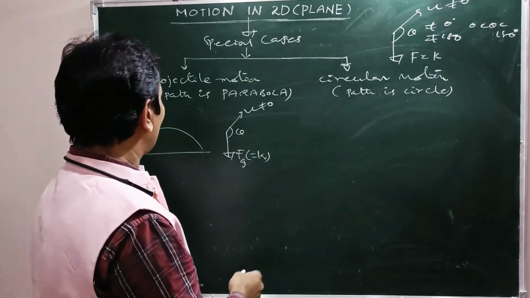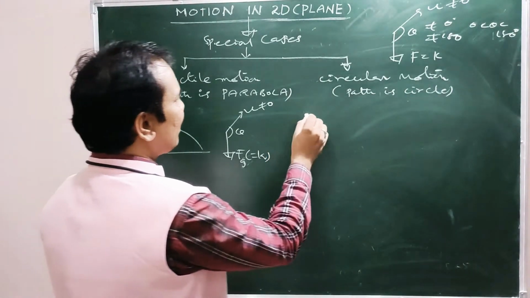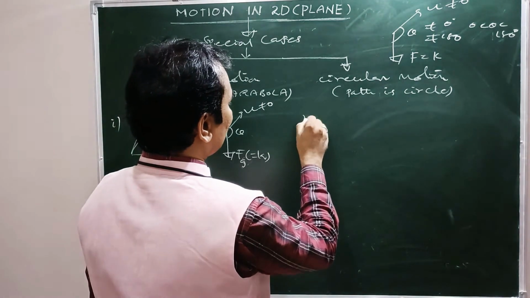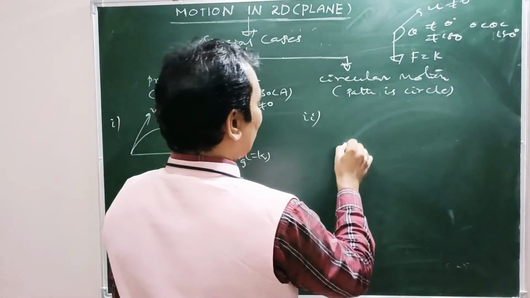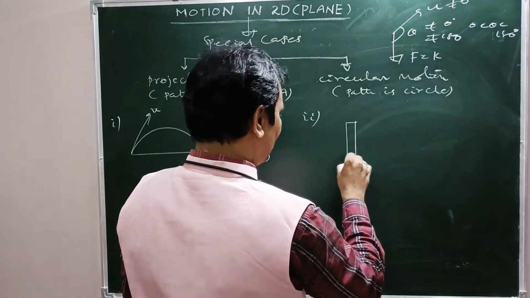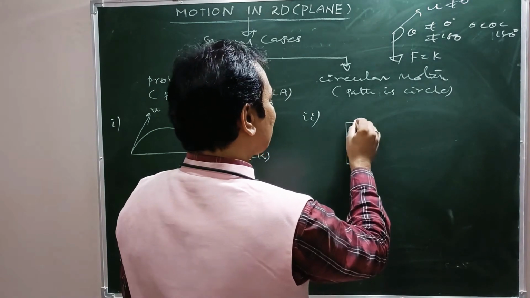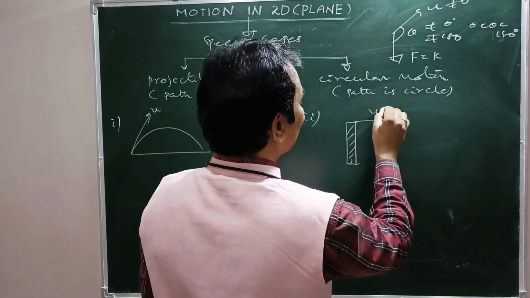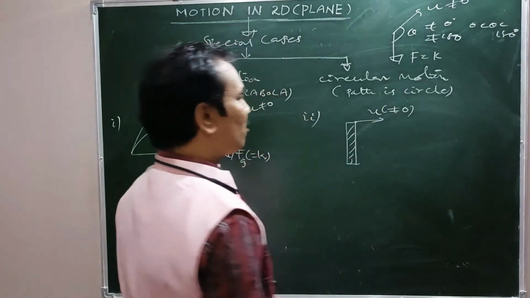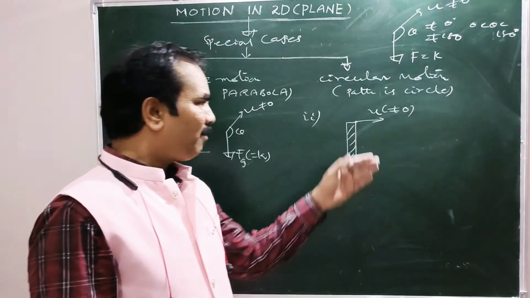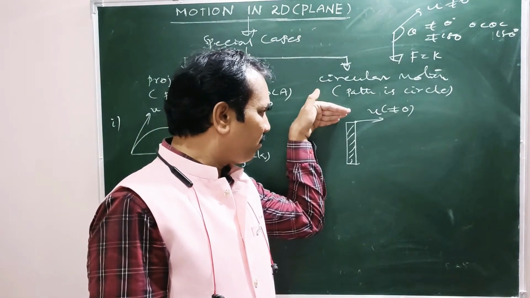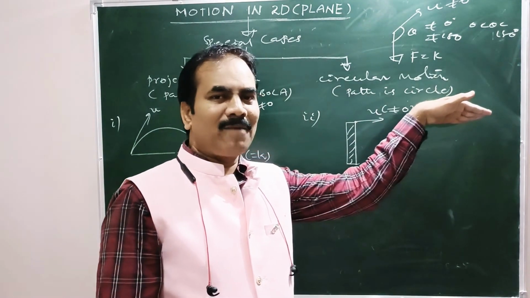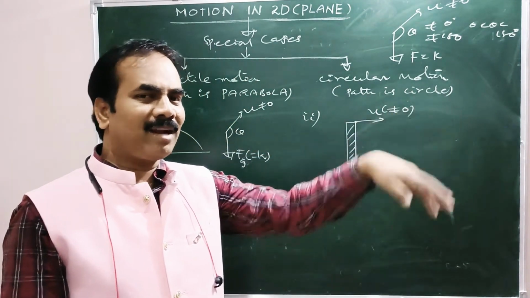Okay. Now coming to the second case. This is one tower. From the top of the tower, a particle is projected horizontally, with some non-zero initial velocity. But the particle never goes along the horizontal, even though it is projected along that direction.